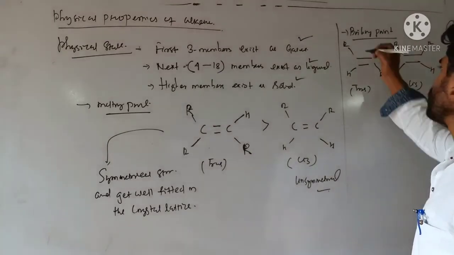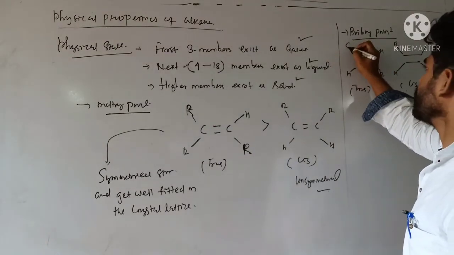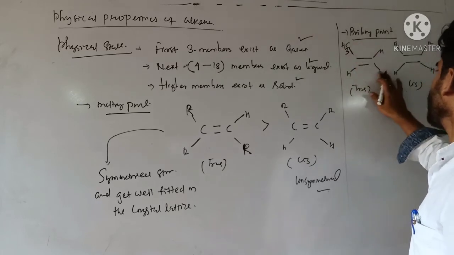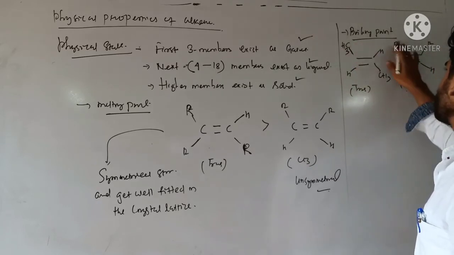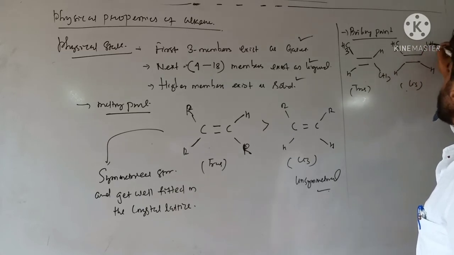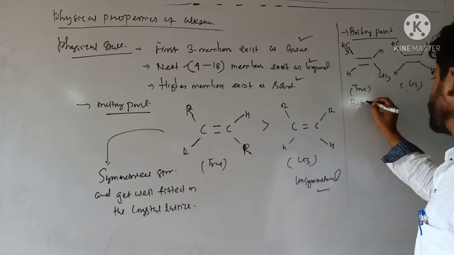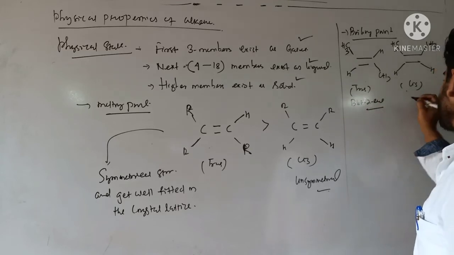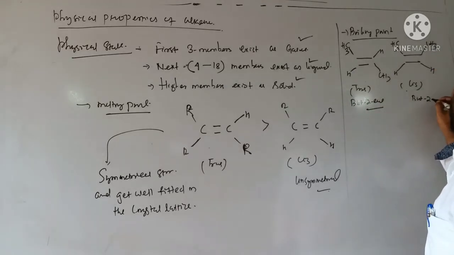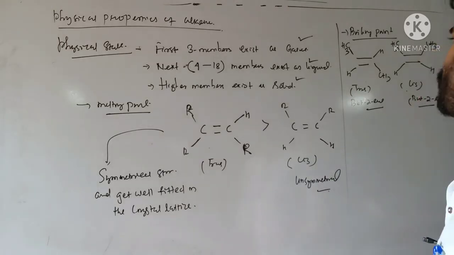If I consider one example, let's say this one is CH3 and this one is CH3. Here two methyl groups are on the same side: trans-but-2-ene, cis-but-2-ene. Clear? So which one is more polar, you tell me.